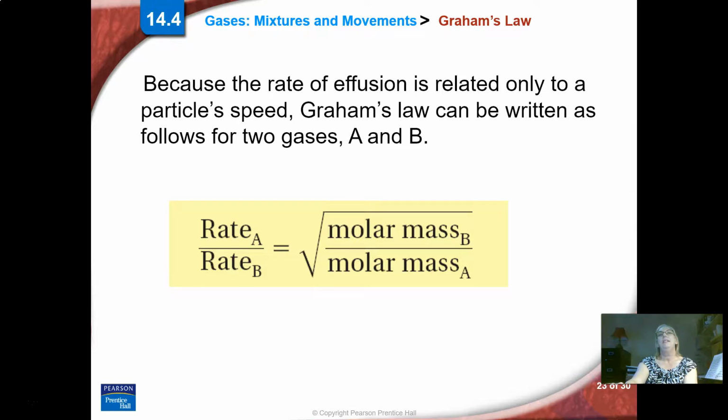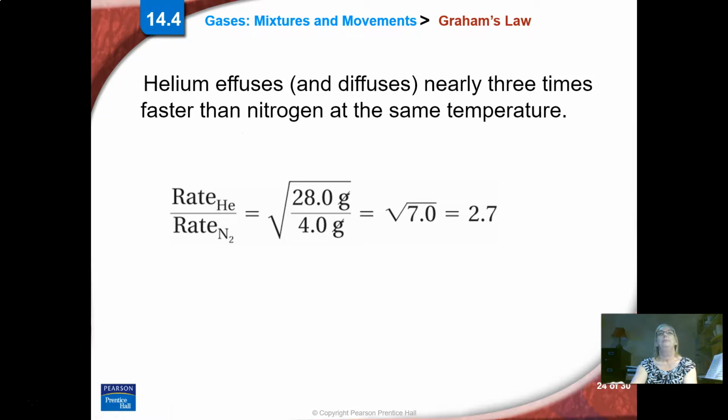So this is the math of this. The rate of atom or molecule A divided by the rate of atom or molecule B is, you switch B on top, molar mass, A on bottom, molar mass, take the square root of that, and that gives you the rate relationship of A to B. So rate of helium compared to nitrogen, take nitrogen's molar mass over helium's molar mass, figure out the math of it, you get 2.7.